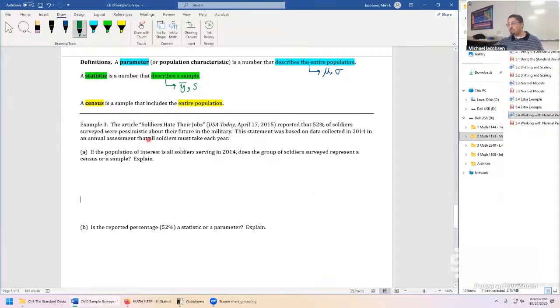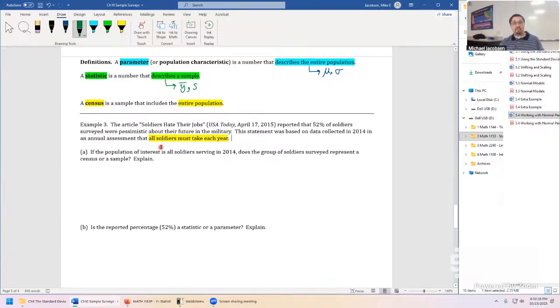Exactly. It's an annual assessment that all soldiers must take each year. It's an order. They have to do this. I don't know exactly how the military works. If they didn't do it, who knows what would have happened to them? Probably not discharged, but probably reprimanded or something like that.